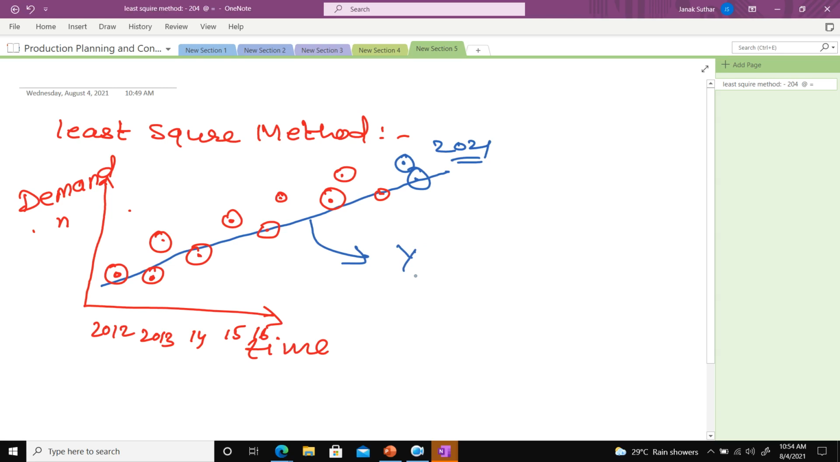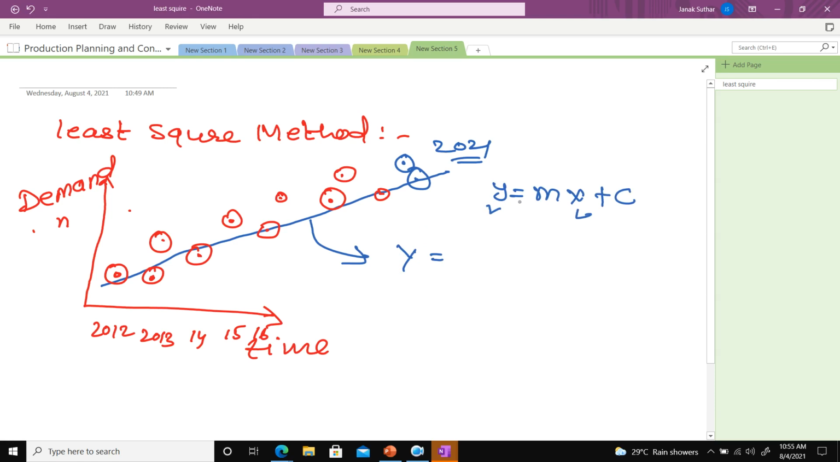So can I write y is equal to mx plus c? There, what is the m and what is the c? Both are constant. Very good. So can I say both are constant? In y is equal to mx plus c, m and c both are constant. Are you getting my point?